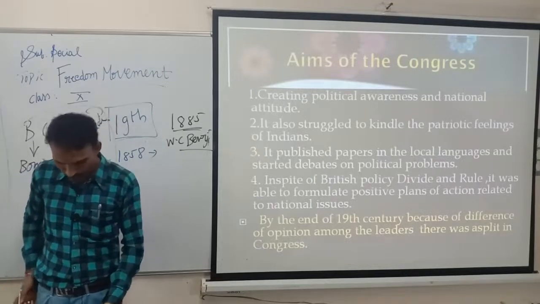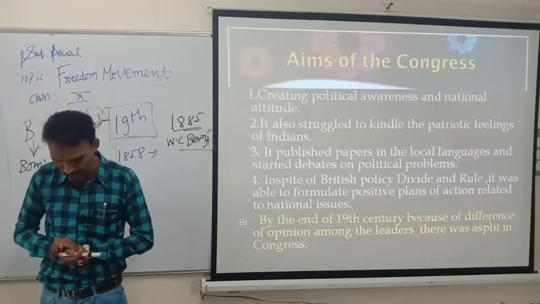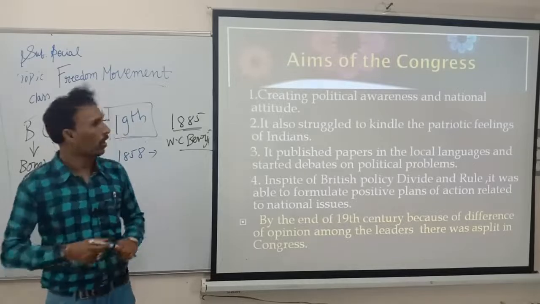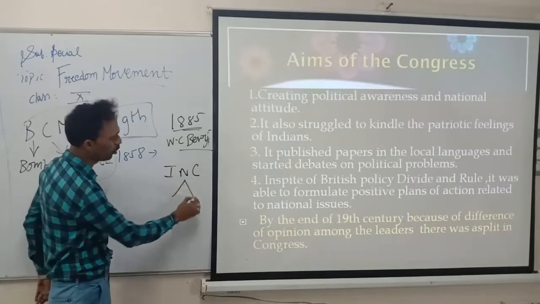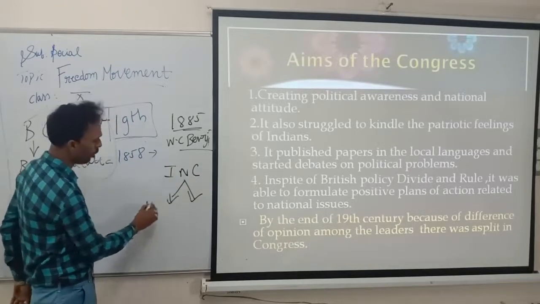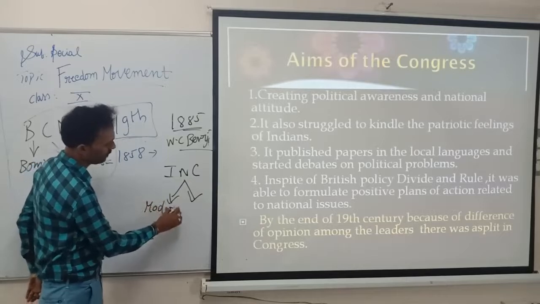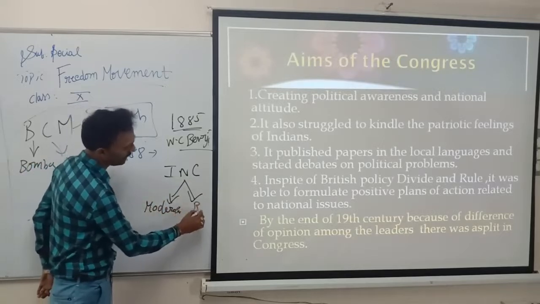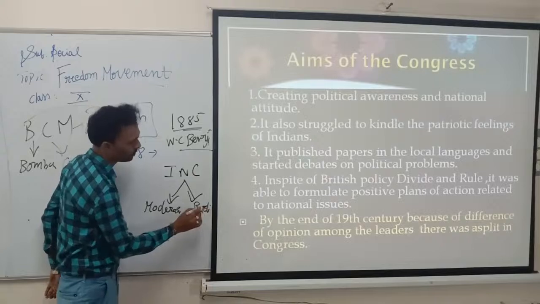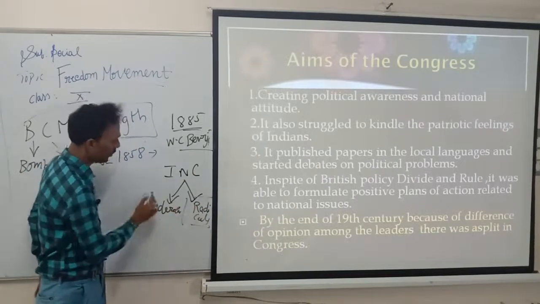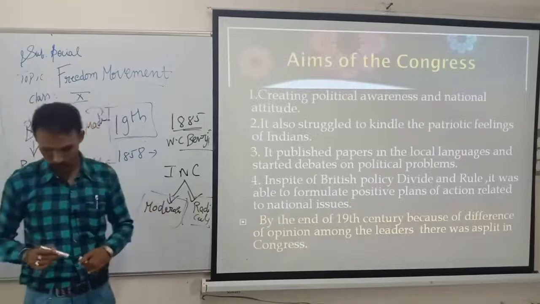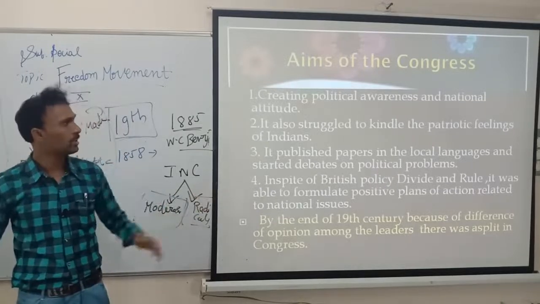Next, at the end of the 19th century, they made the Congress party into the Indian National Congress, and in this 2 groups came. One is the moderates. Next one is the radicals. 2 groups formed. Now, first we'll see about the moderates. So, who are the moderates?